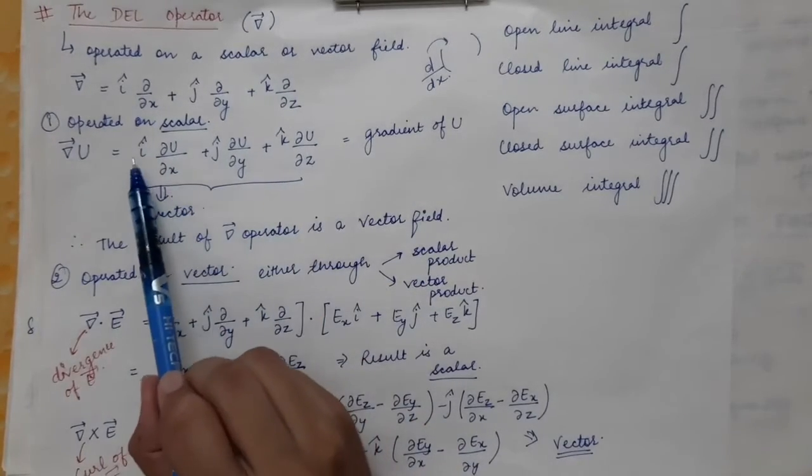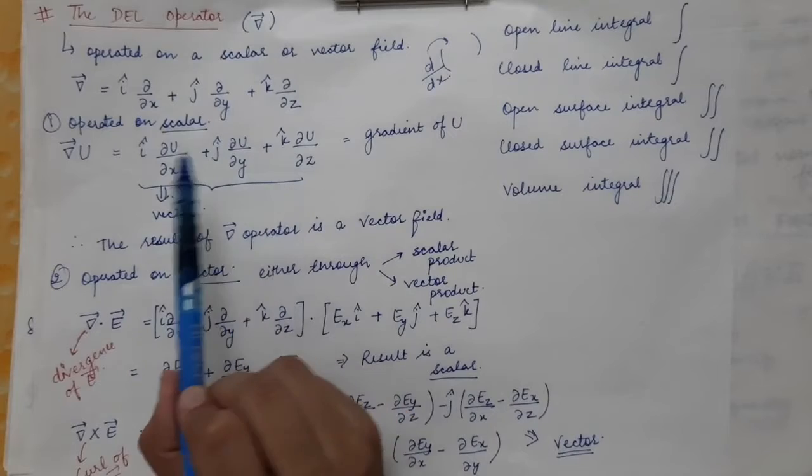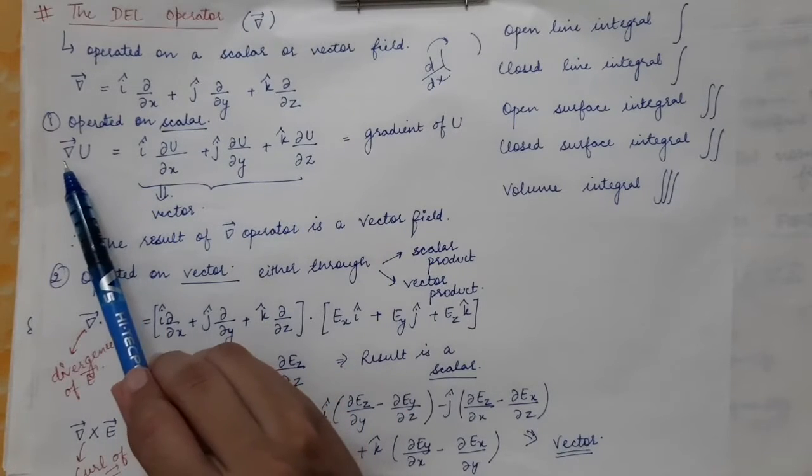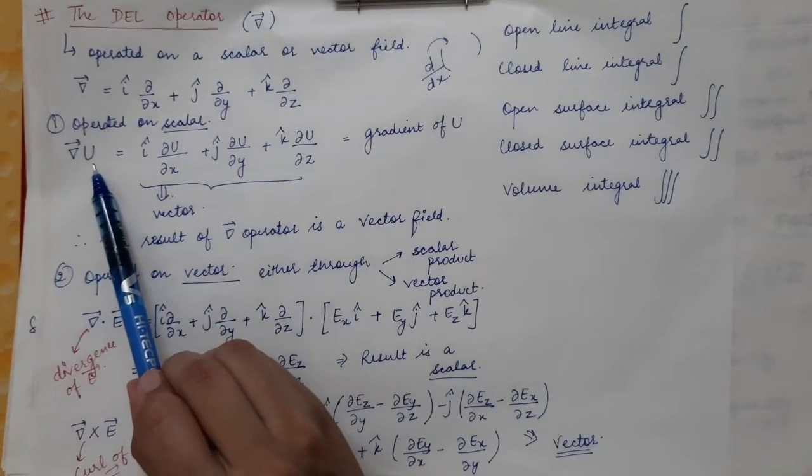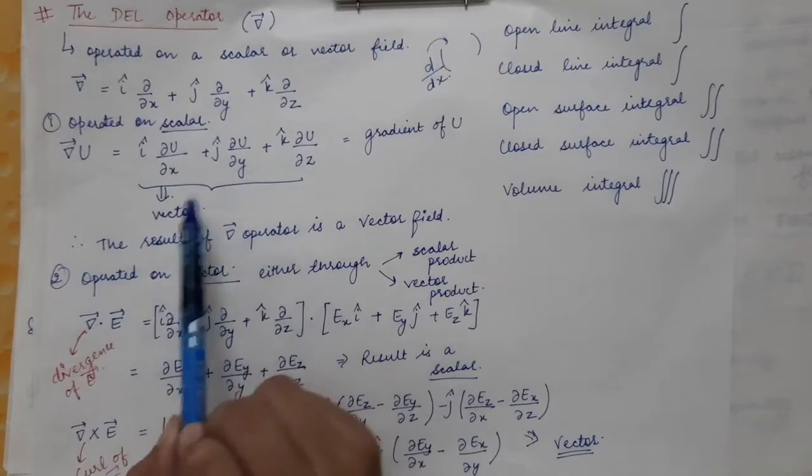You can clearly see we have i cap, j cap, k cap. You can clearly see that the del operator, when it is operated on a scalar field, gives us a vector result.